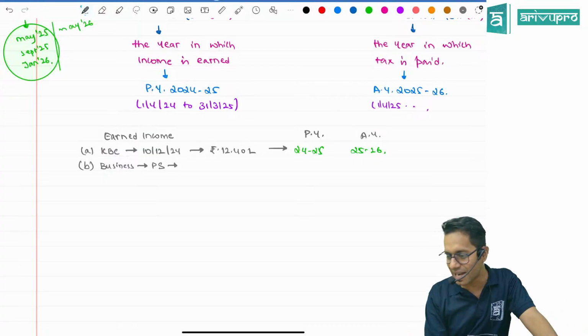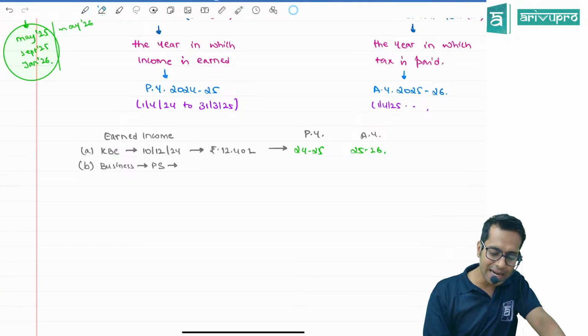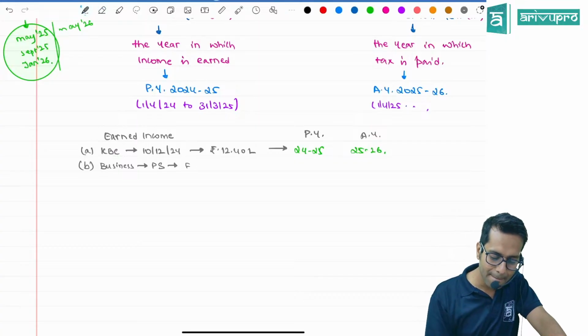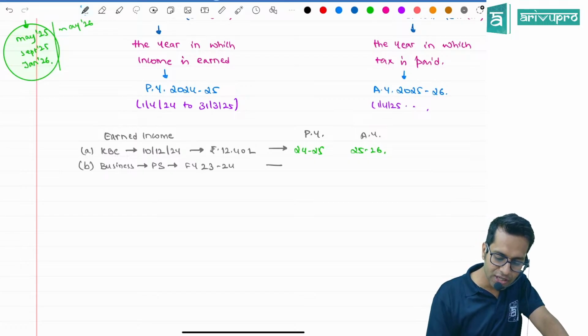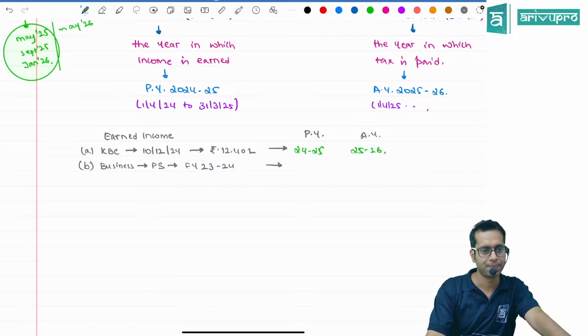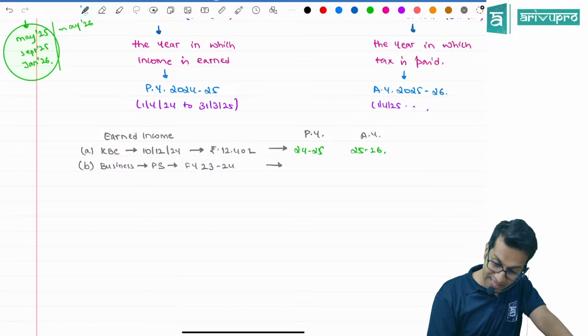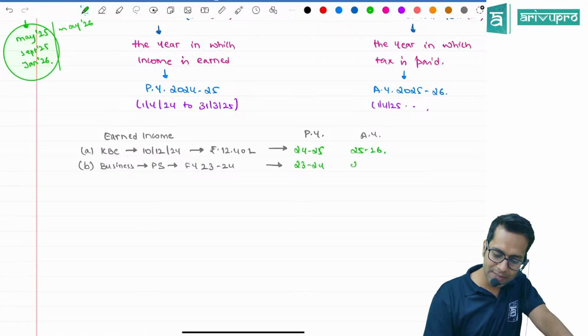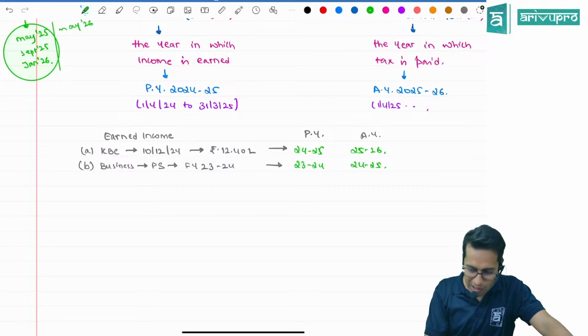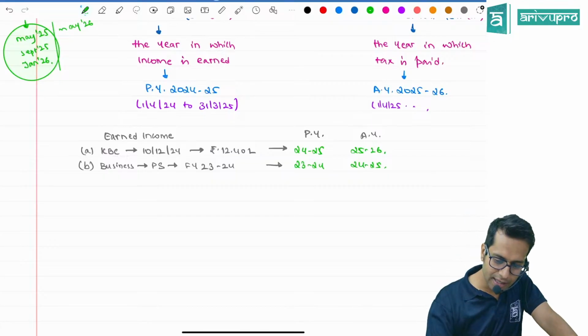I started my sari business. When did I start, sir? I started my business in financial year 23-24. Tell me what is my previous year. Same? How is my previous year the same? And assessment year is? Are you understanding this?